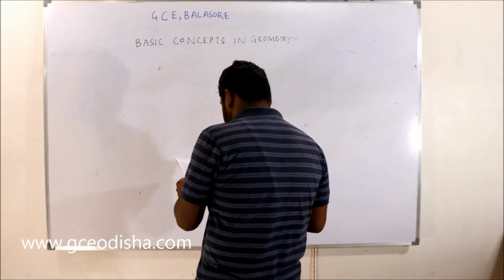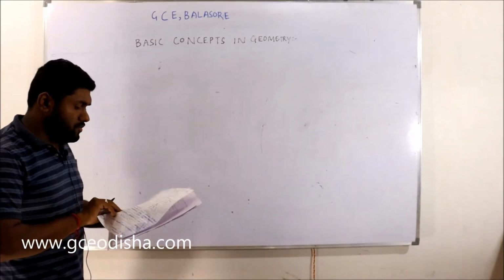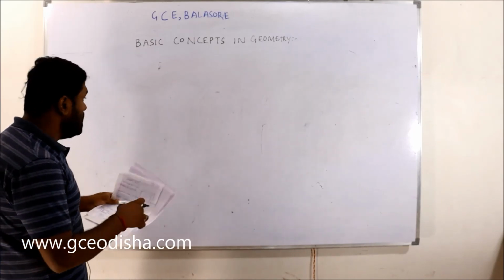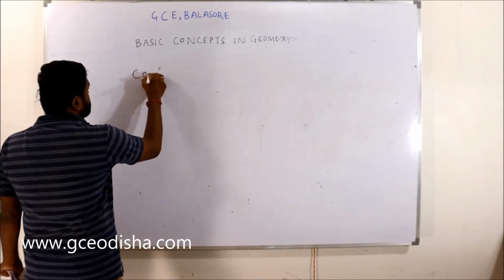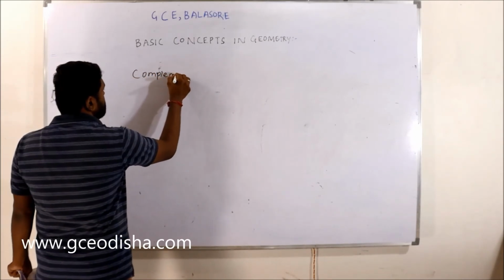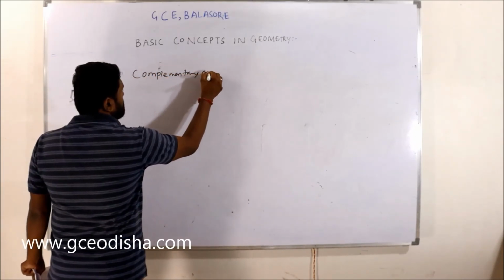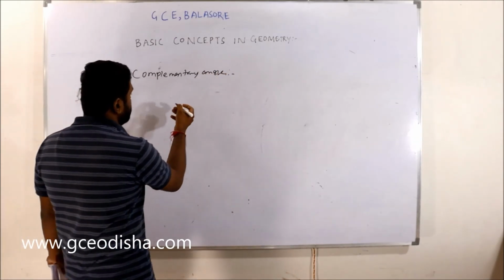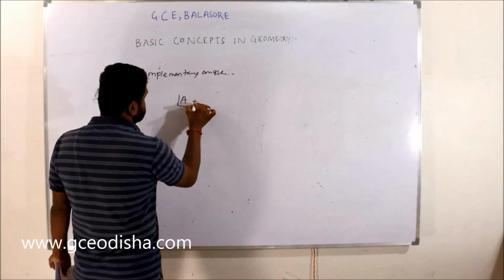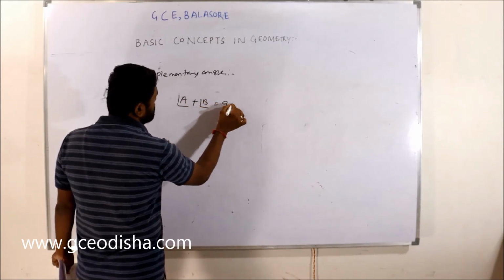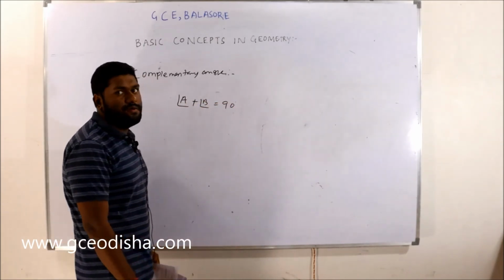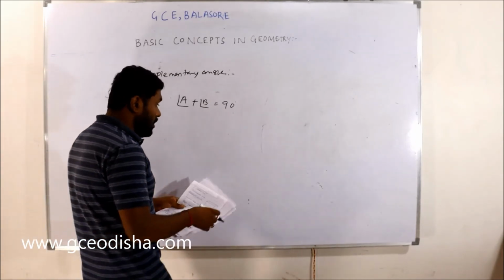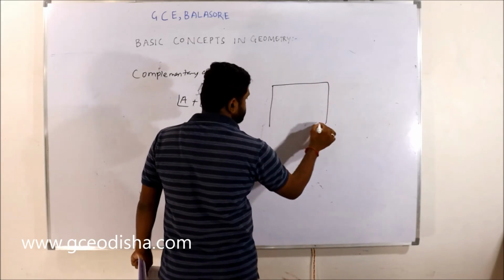Then I'm giving some complementary angles. There are two terms, complementary and supplementary angles. First, I'll start with complementary angles, right? Complementary angles means that the addition of two angles, like A and B, comes to 90. When you add the two angles, this will come to 90.